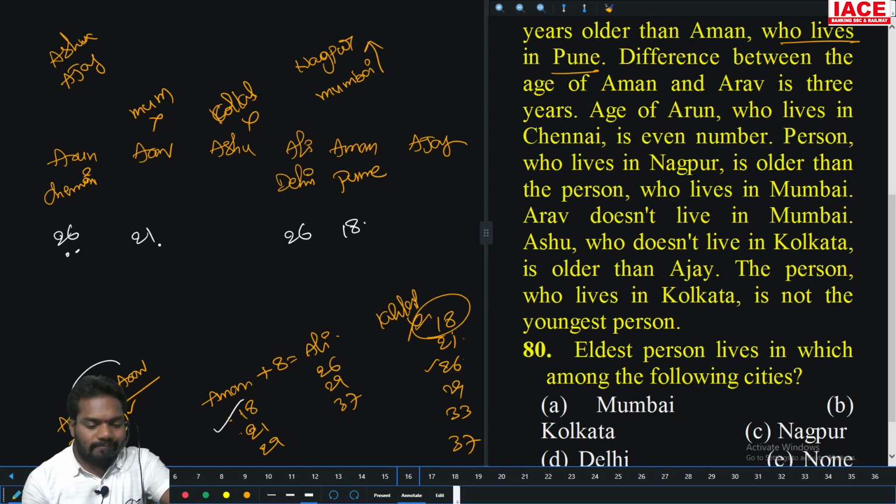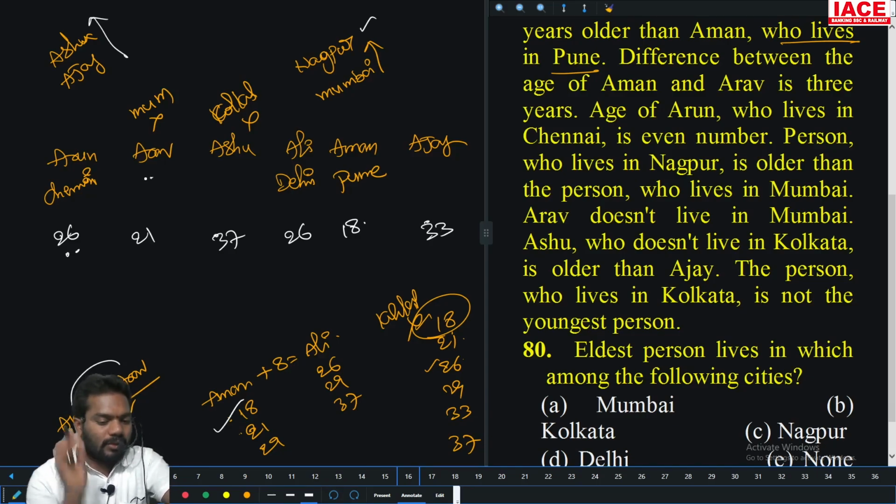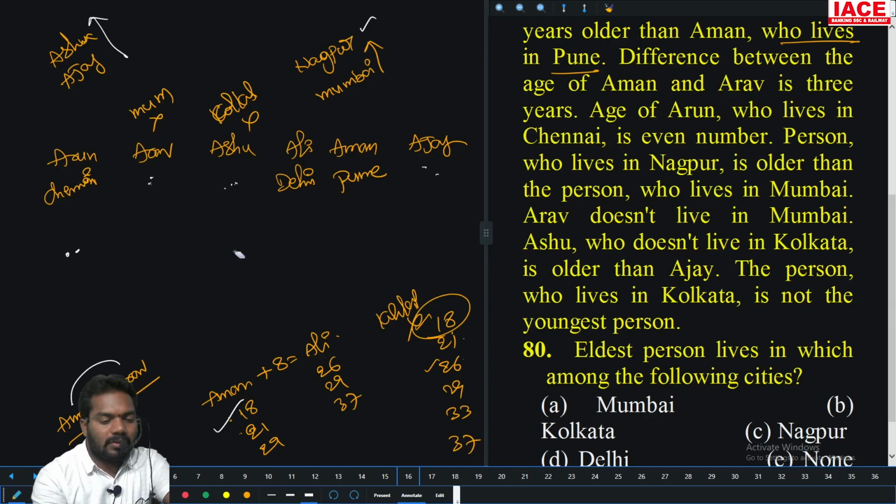Next, Ashu is more than Ajay. The remaining 2 ages are 33 and 37, so Ashu is 37 and Ajay is 33. And Nagpur is older than Mumbai. There is no chance of Mumbai here. Nagpur could come here, and Kolkata was said not to come here. There is no chance, so many possibilities fail. So this case is not possible. So Aman is not at all 18.